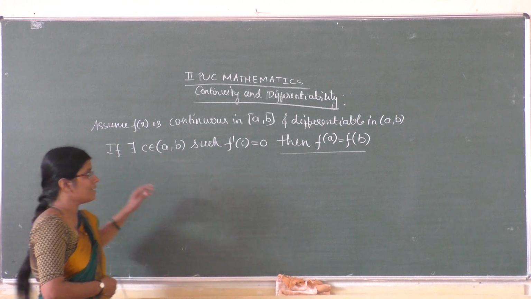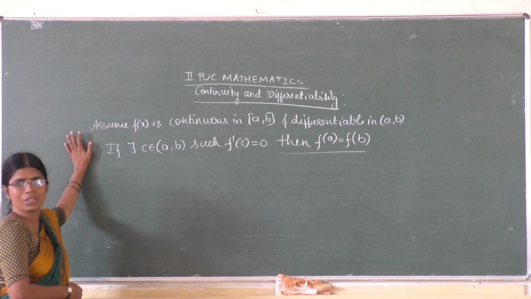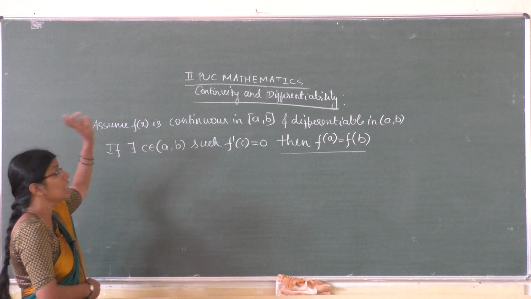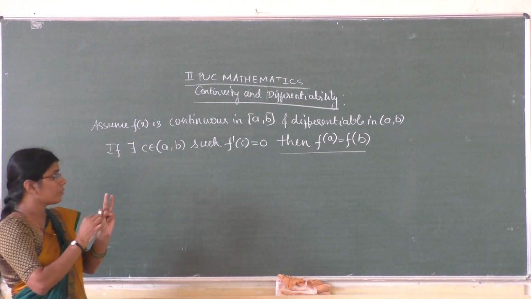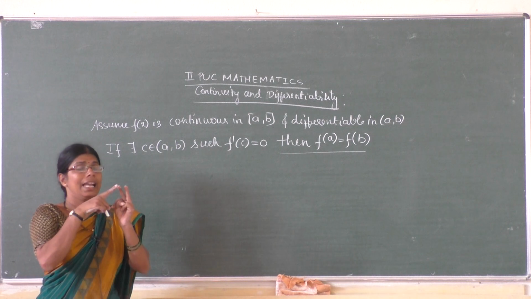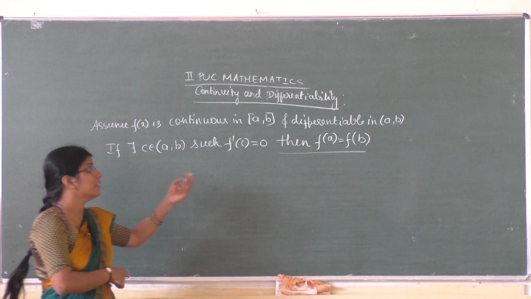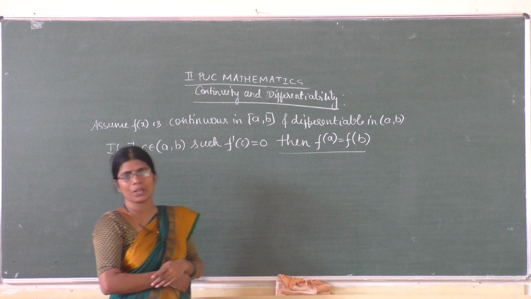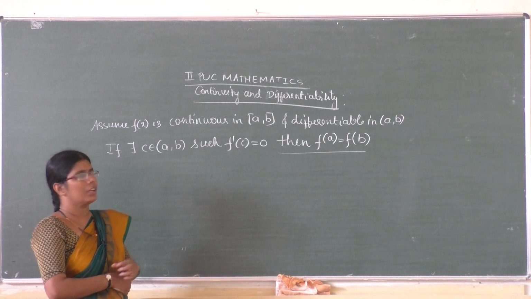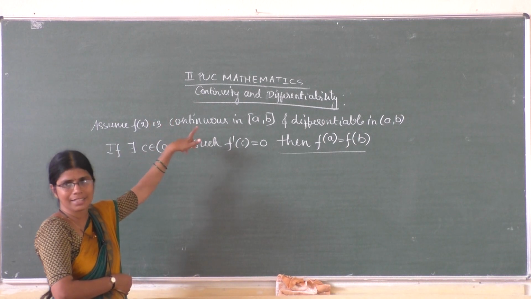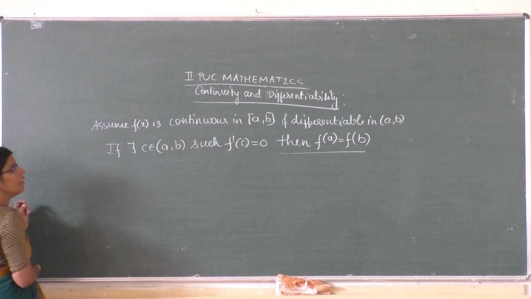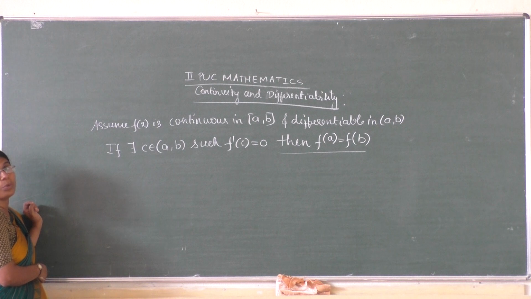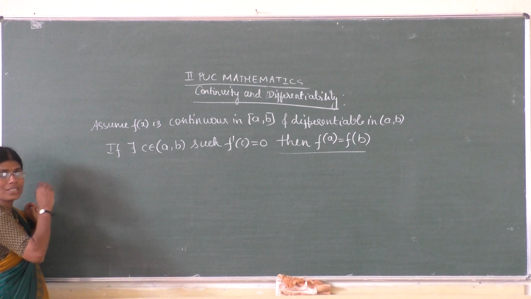Like that also we take a converse of Rolle's theorem, because in the first part we have three postulates. One about continuity, another about differentiability, another about the function value f of a is equal to f of b. So, if any two conditions we already assume, we have to prove the third one. Now we check whether the converse of Rolle's theorem is true.